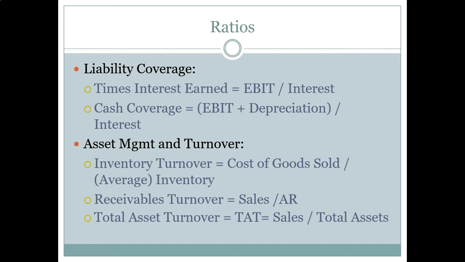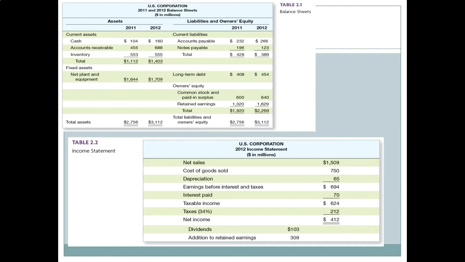First, again, the easiest way is to look at the extremes and the common outcomes. So what happens if this ratio is equal to 1? Well, if the tie ratio is equal to 1, that means that EBIT is exactly equal to interest. And that, again, is not probably going to be a good sign for a firm. It's certainly not going to be an encouraging sign for a bank if you're asking the bank for a loan.